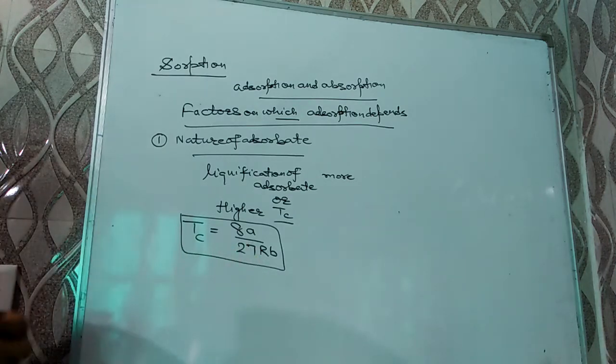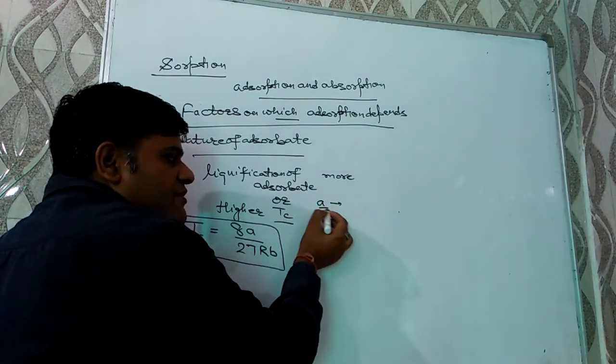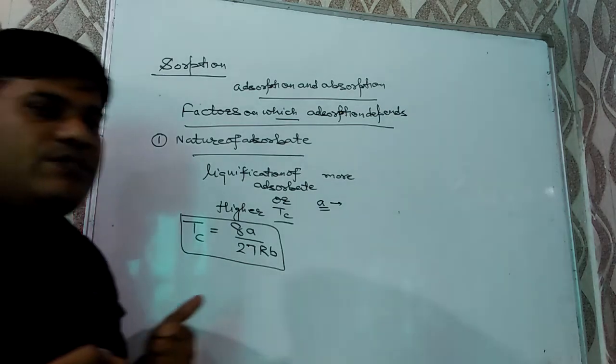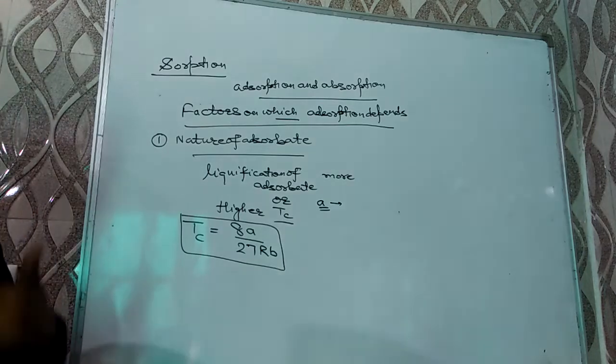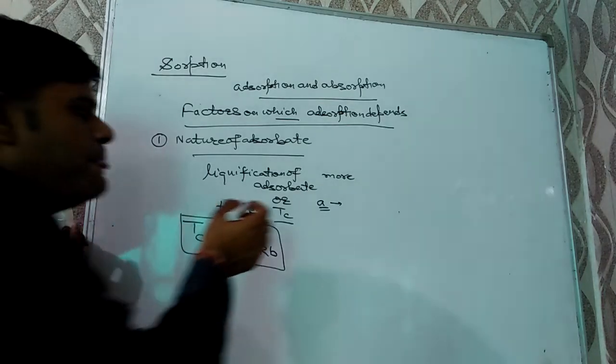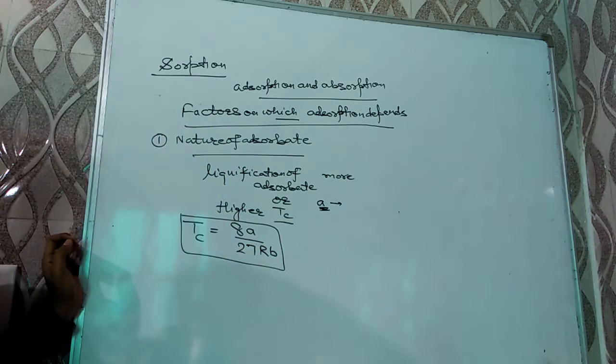Questions may be there in objectives regarding significance and unit of a and b. I have taught you, a shows the magnitude of forces of attraction between gas molecules, so higher will be the value of a, easier will be the liquefaction of the gas.